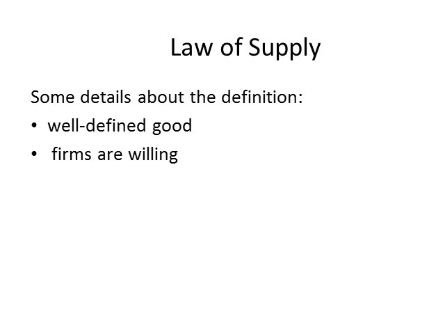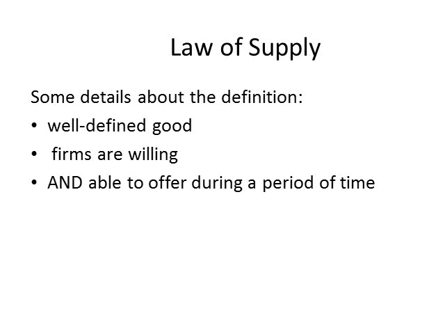Second, the firm must want to sell the good. Just because a firm has possession of a good does not mean that they are required to sell it. Indeed, firms may not put something on the market until the price reaches a place where they are willing to sell it. However, if the firm does not want to sell a good, it means that the good is not part of the supply of that good.